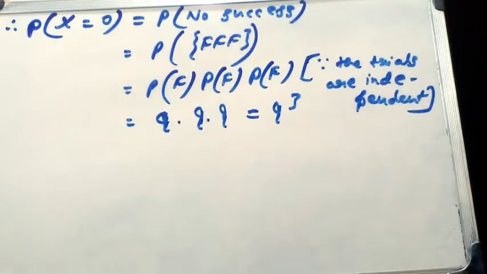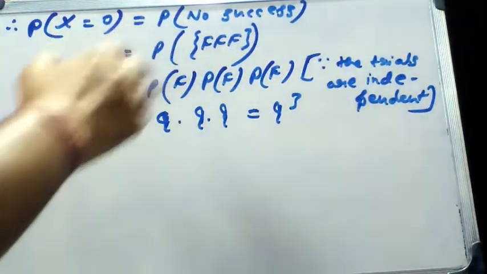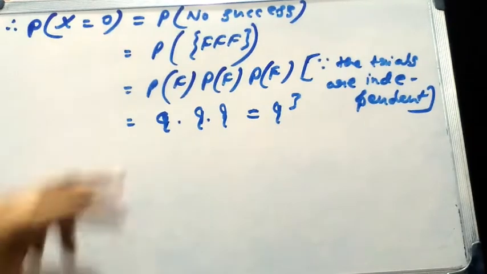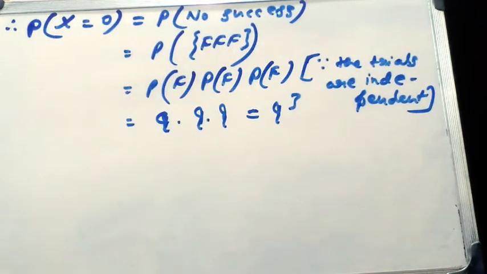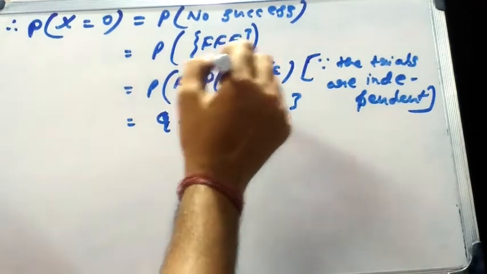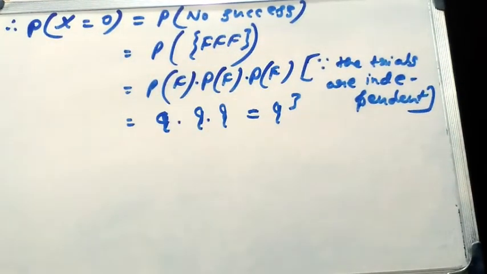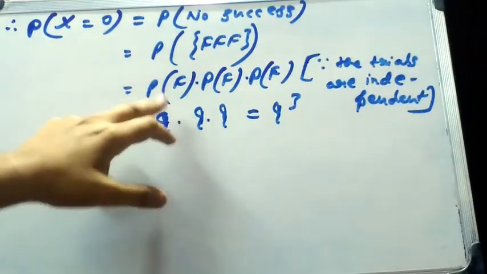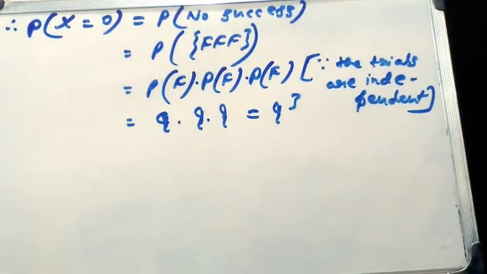Now the probability of x equal to 0, that means the random variable is equal to 0, is actually the probability of no success, that means all the outcomes will be failures. So this is equal to the probability of FFF. Here there is no S, that means no success. Now the 3 trials are independent, that's why it becomes probability of F into probability of F into probability of F. So probability of F was q, so it's q into q into q, that means q cubed.